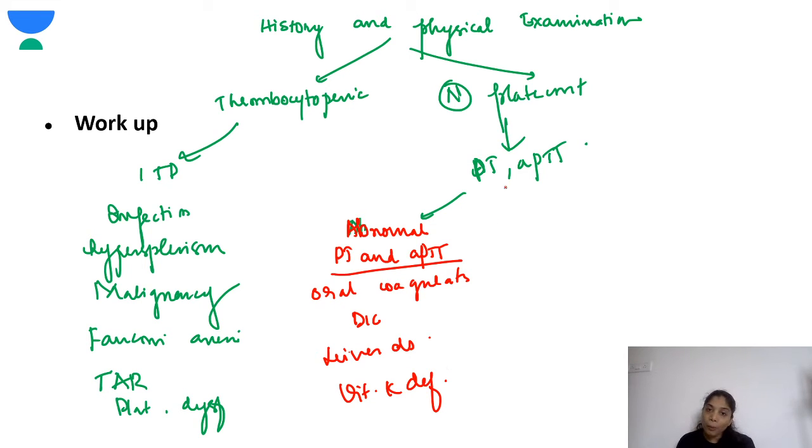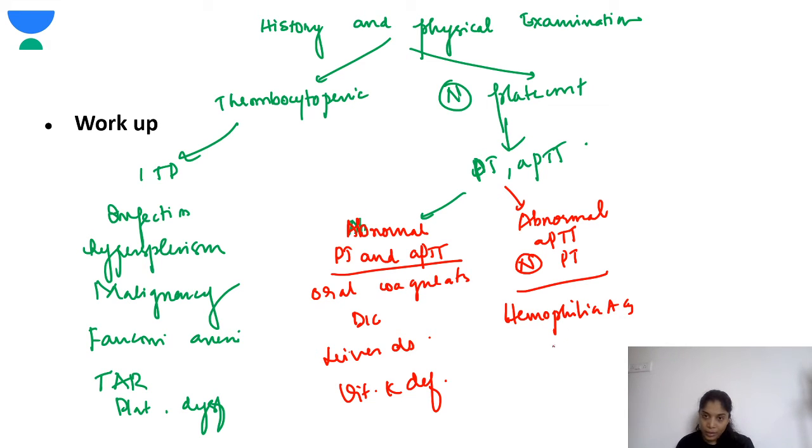Now I've told you already the measure of extrinsic and intrinsic pathway. So if there is abnormal APTT, that means the intrinsic pathway is affected, and a normal PT. So what should it be? Then it is hemophilia A and B, and also von Willebrand disease. So abnormal APTT and a normal PT.